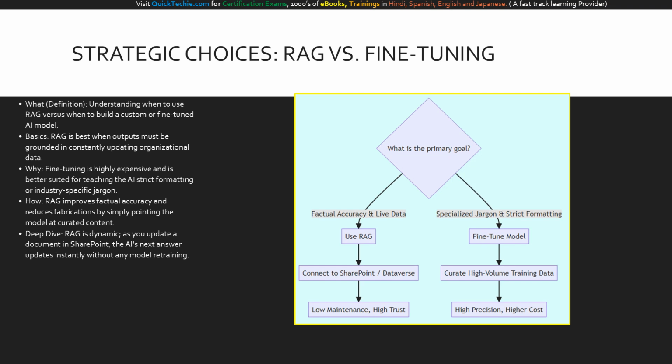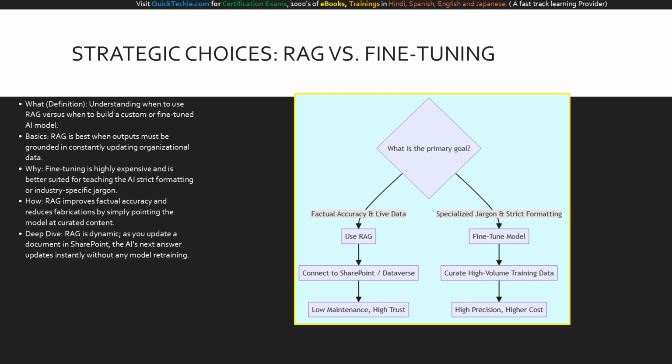As leaders, you will frequently face a critical architectural decision. Should we use RAG, or should we fine-tune a custom model? Let's clarify this. By definition, we must match the AI approach to the business goal to control costs and performance. The basics dictate that RAG is the superior choice when your outputs must be grounded in organizational data that changes frequently. Why? Because fine-tuning a model is expensive, time-consuming, and is actually designed for a different purpose, teaching the AI industry-specific jargon or highly strict formatting.